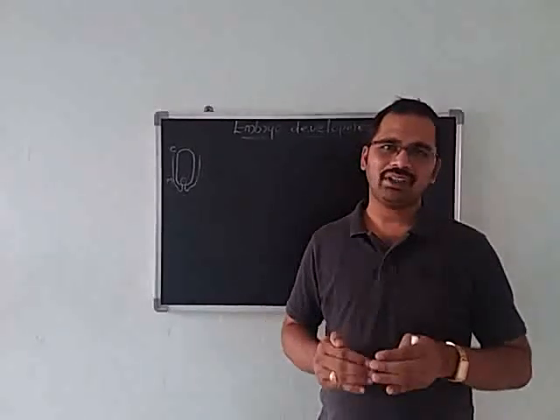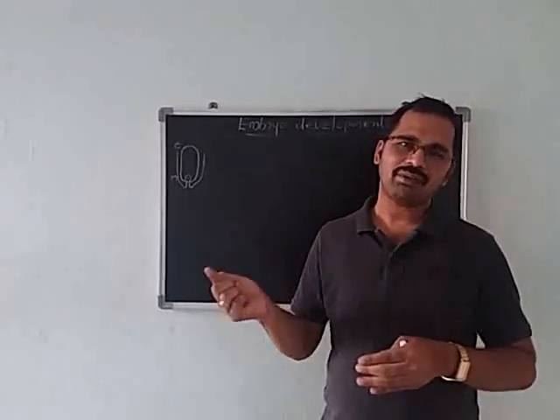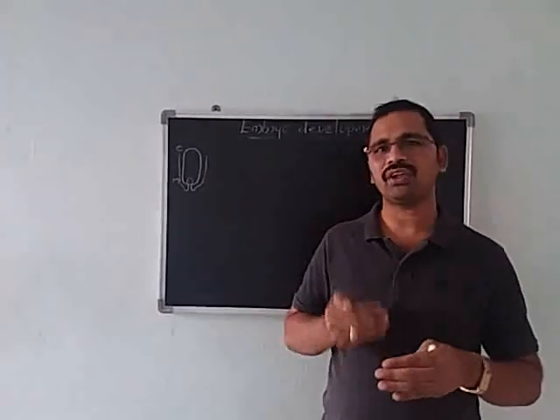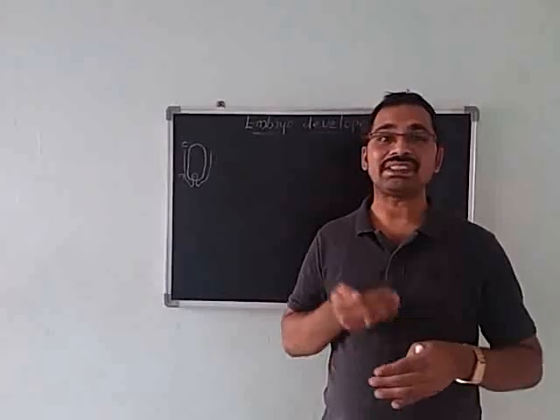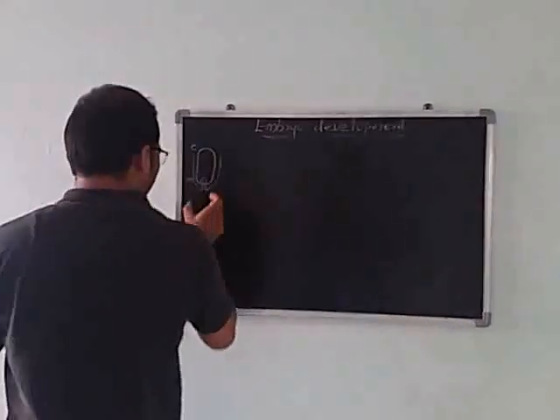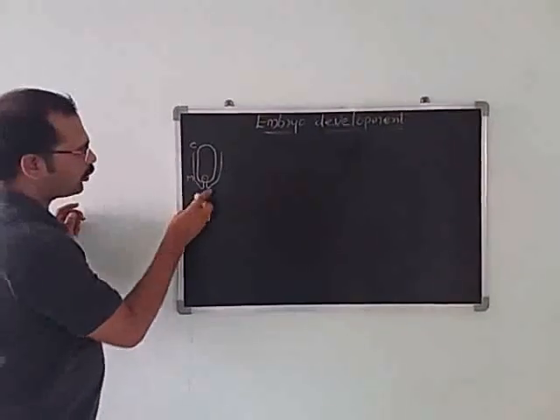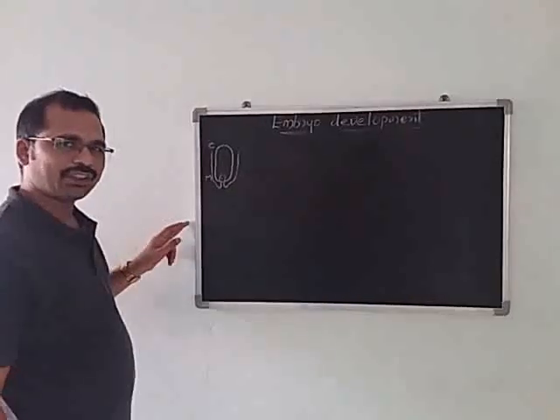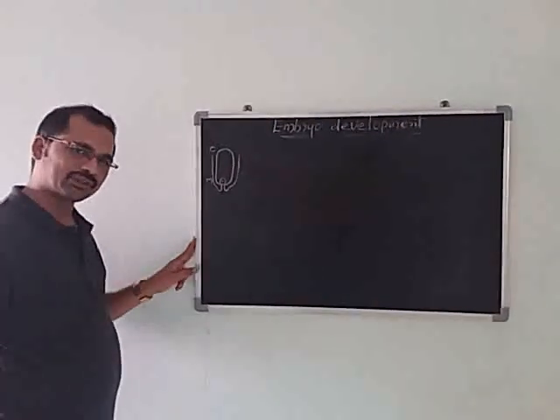After the formation of endosperm, the embryo can start development, which we call embryogeny. Now, this is called the ovule. What type of ovule is it? The micropylar region is towards the downwards. This we call the anatropous ovule.